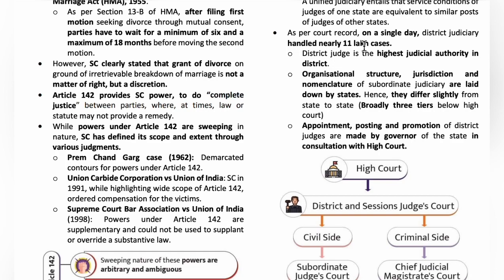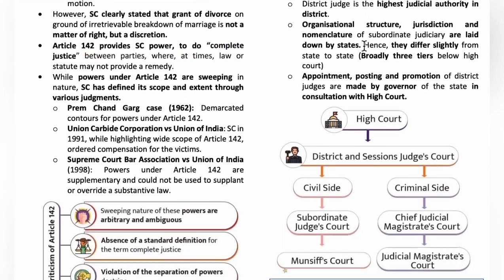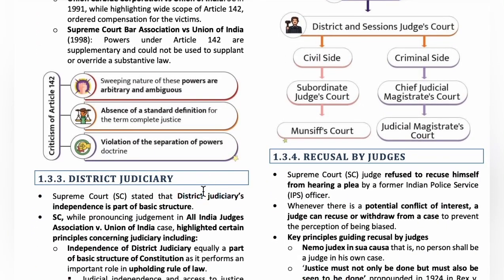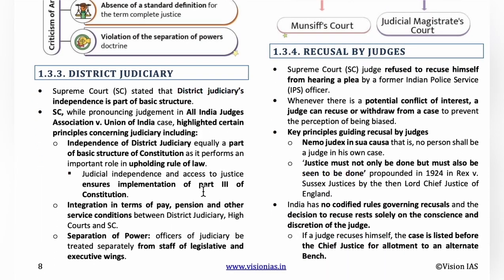The death sentence of prisoners is only confirmed by the High Court. The appointments, postings and promotions of district judges are made by the governor of the state in consultation with the High Court. In the All India Judges Association versus Union of India case, the Supreme Court has stated that the district judiciary's independence also comes under the basic structure.